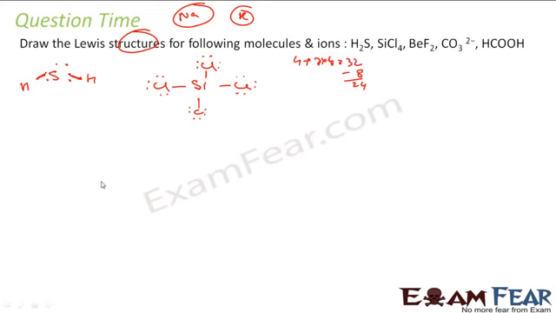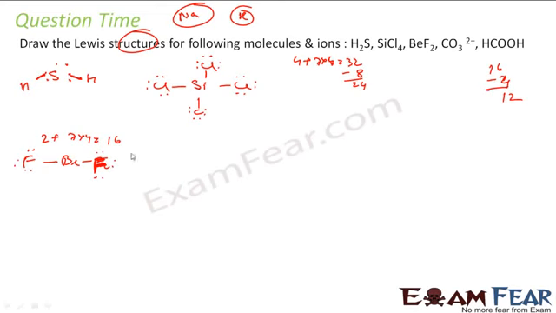Let's take BeF2. Let's draw it: Be, F and F, sorry. Right? Beryllium has 2 valence electrons, fluorine has 7. 7 into 2 is 14, plus 2, 16. So out of 16, 4 are gone in the bonds, 2 bonds, and we are left with 12. Beryllium is happy. We have 12 electrons, will give 6 each to these fluorines. They will also be happy because fluorine has 2 electrons in the bond now.